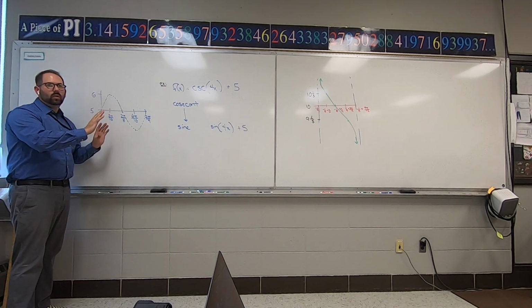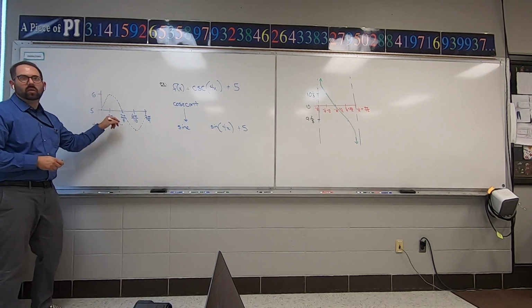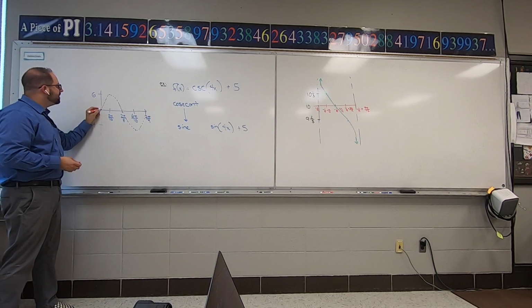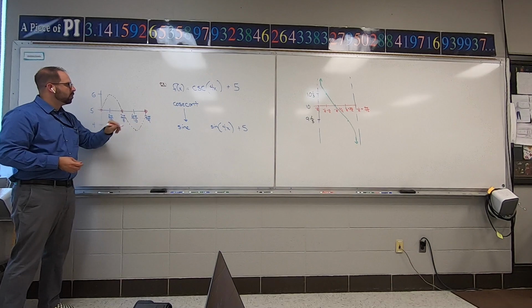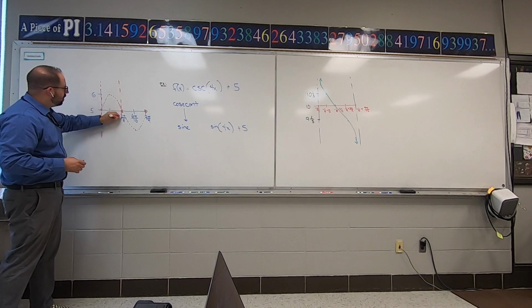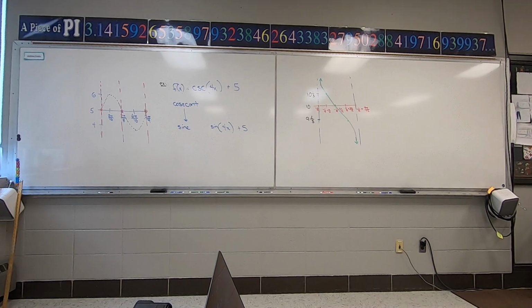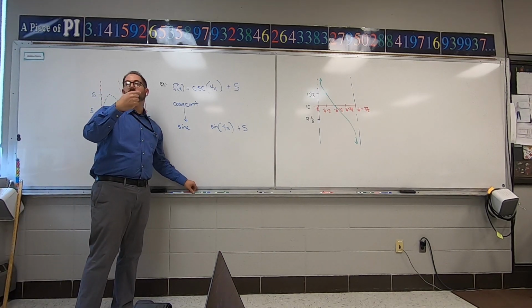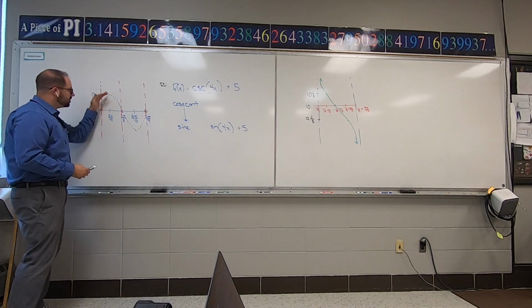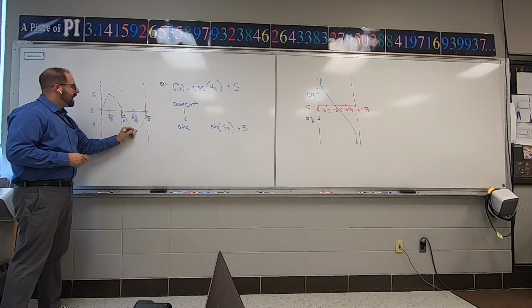Why I needed that little outline is because cosecant goes directly off of this. Anytime your sine graph or cosine or whatever it is hits the origin line, do you see how I hit the origin 3 times? You're going to put an asymptote right there. So anytime it hits the major origin line, wherever you're shifted, you have to put an asymptote in it. That's the main difference. Then what you do is we go the opposite directions for cosecant. Cosine was doing a little wave. Cosecant will go off of the peaks and valleys and go the opposite direction.